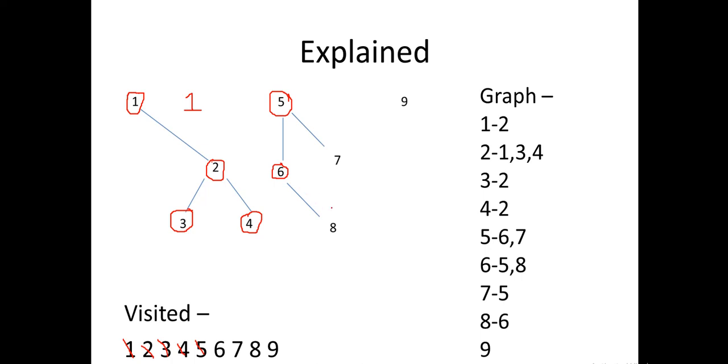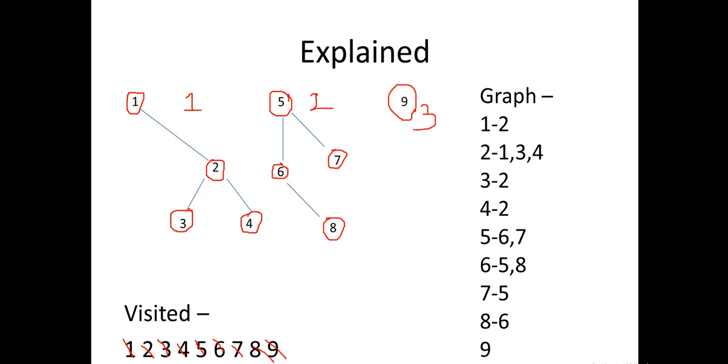Then we'll backtrack, and from 5 we'll go to 7. So this way we'll visit 6, 7 and 8, and this would be our second connected component. Now from 9 there is no other possibility, so 9 is alone, so it would be our third connected component.